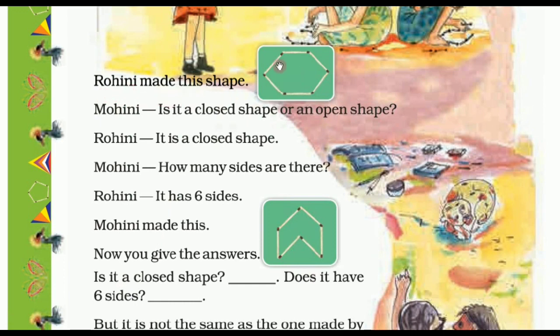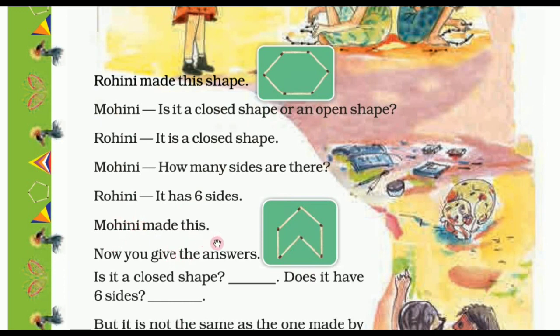Rohini made this shape. Mohini asked, "Is it a closed shape or an open shape?" Rohini replied, "It is a closed shape." Now Mohini again asked, "How many sides are there?" Rohini replied, "It has 6 sides." Children, you can see here there are 6 sides. 1, 2, 3, 4, 5 and 6 sides.